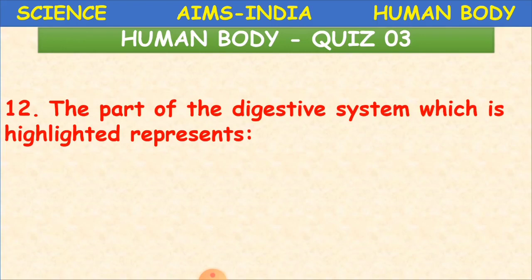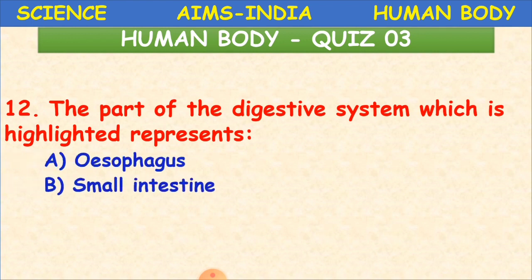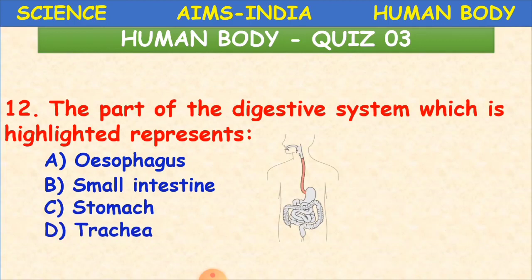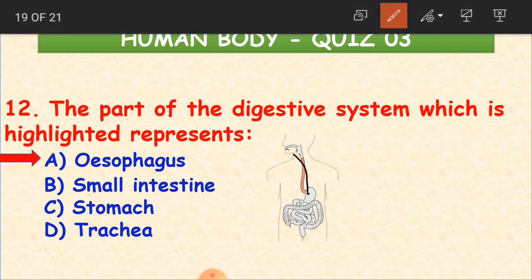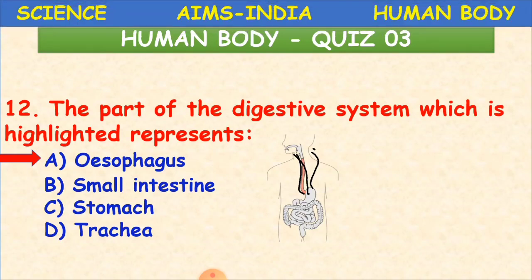And the next question now. The part of the digestive system which is highlighted represents what? You will have a picture here, and you have to identify this part. Yes, children, what is it? Esophagus, that is option A, the food pipe. The highlighted part is in a different color. It is the food pipe, that is the esophagus. Okay, children, clear? So that's all for today. Take care and stay well.